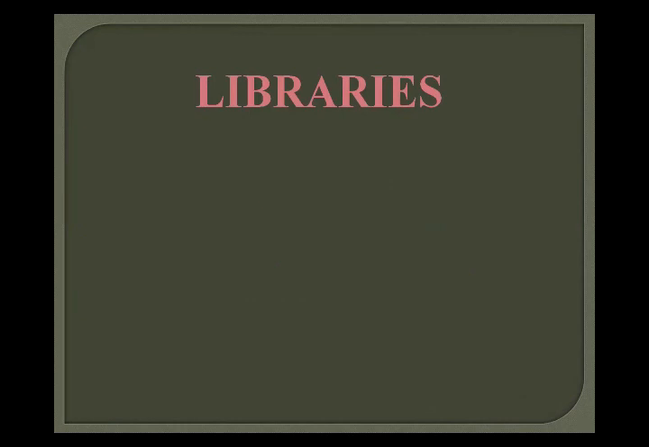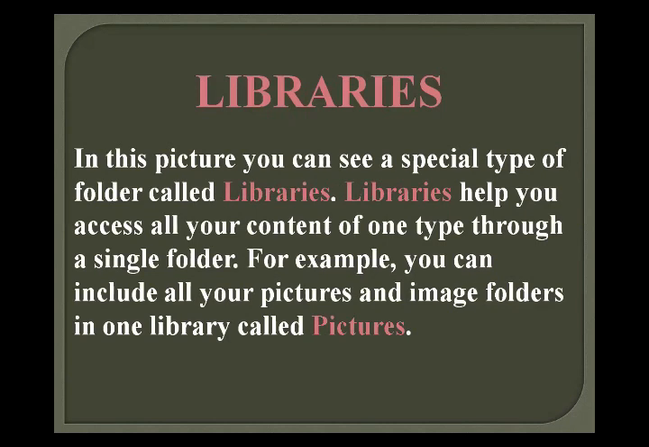Libraries. What is a library? In the picture of libraries, you can see a special type of folder called libraries. Libraries help you to access all your content of one type through a single folder. What's the use of a folder? In a folder you can easily save different types of files. In the library icon, you can easily access all the content of one type in a single folder. For example, you can include all your pictures and images folders in one library called pictures.